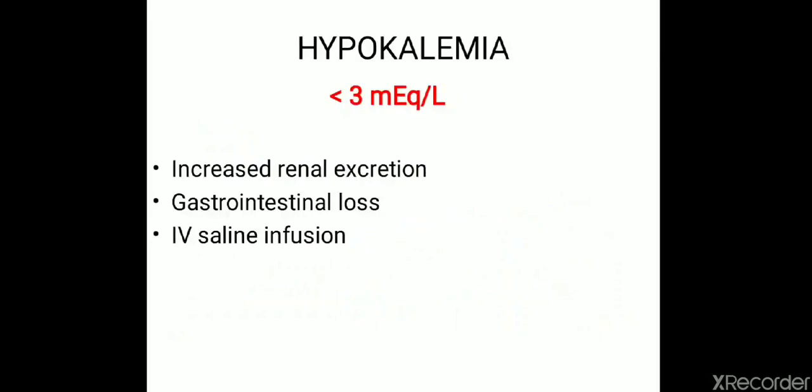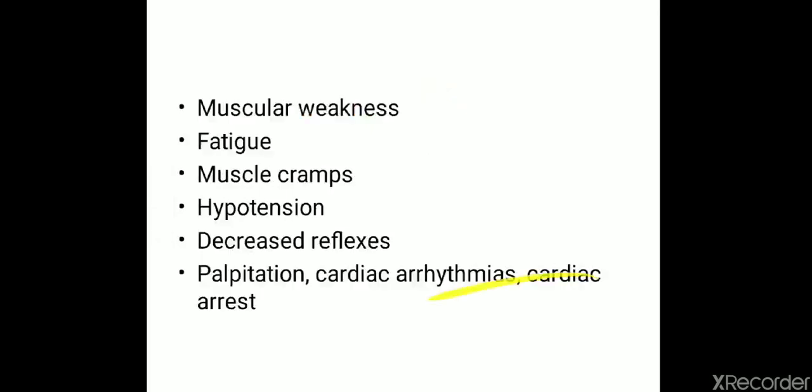Coming to hypokalemia. Hypokalemia means plasma level of potassium is less than 3 milliequivalent per liter. So it can be due to increased renal excretion, gastrointestinal loss, or intravenous saline infusion. So hypokalemia can produce muscular weakness, fatigability, muscle cramps, hypotension, palpitation, and in some cases it can produce cardiac arrhythmia and even cardiac arrest.